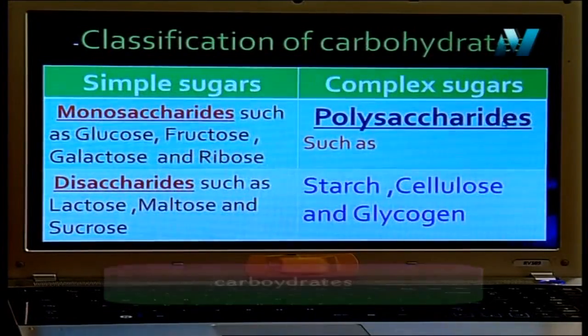Simple sugar has 2 types, monosaccharides and disaccharides. Monosaccharides means this type of sugar consists of just one molecule of sugar. We have glucose, fructose, galactose, and ribose.